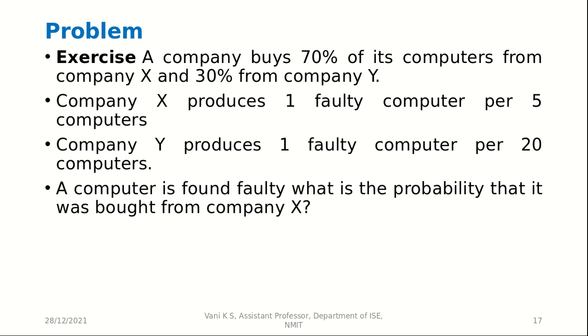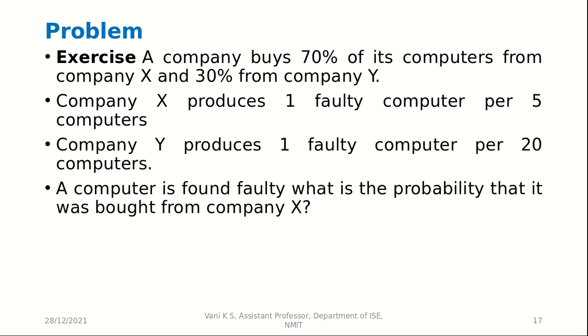The probability of a computer from X is 0.7 and the probability of a computer from Y is 0.3. Now the probability of X producing faulty computers is 1 by 5, which is 0.2, and the probability of Y producing a faulty computer is 1 by 20, which is 0.05.